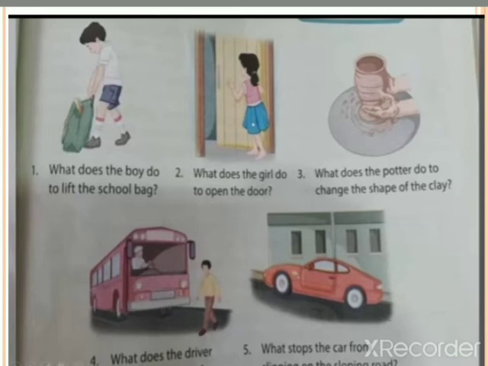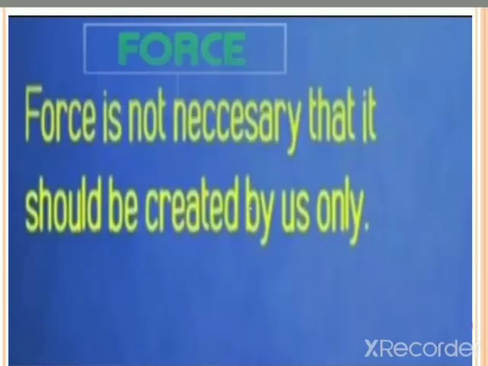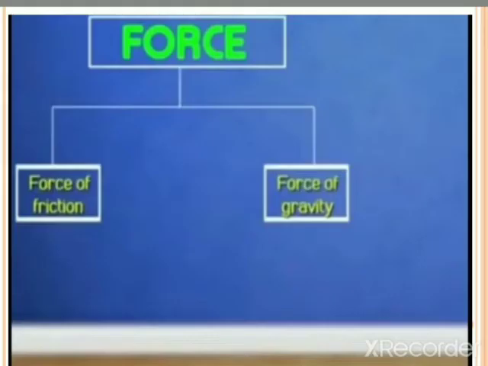So we can say that push or pull on a body is called force, as we can see more clearly in this picture. Force does not necessarily have to be created by us only. There are 2 types of force in nature: force of friction and force of gravity.